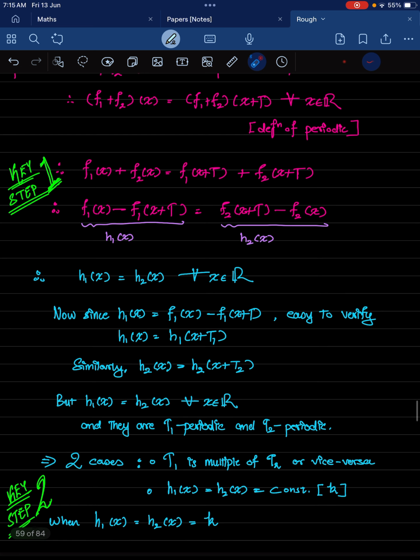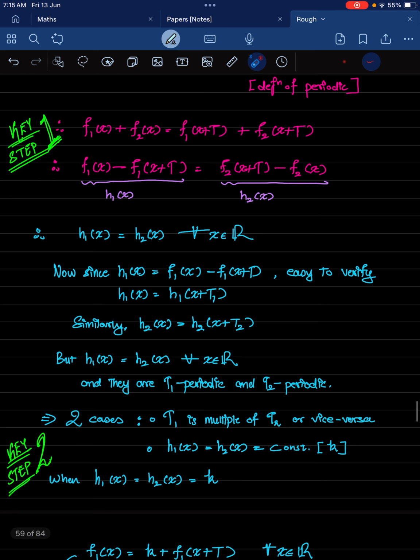And the next key step, this is the first key step, that is clubbing them into one group. And why I'm doing this is because h1 is f1 of x minus f1 of x plus t. Now notice that h1 of x will be periodic. It has a period of t1 inherited from the f1 terms. So since the f1 terms individually are both periodic with the same period of t1, h1 will also be a periodic function with the same period.